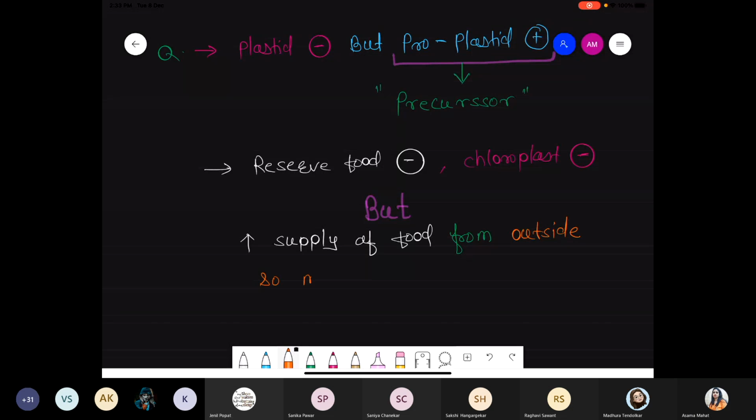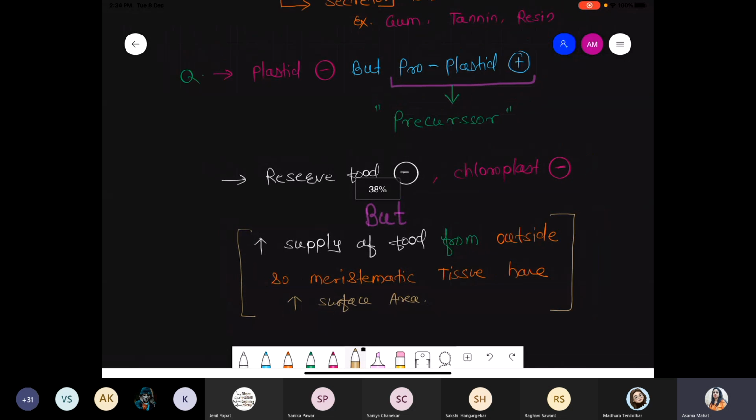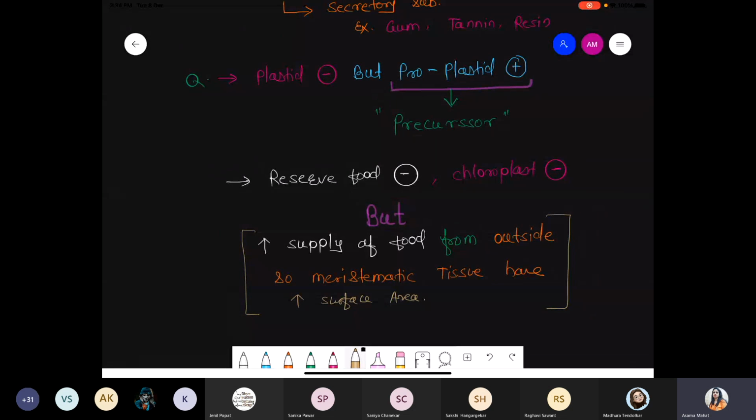So meristematic tissue they have high surface area. Simple, straightforward. So obviously क्या होगा यहाँ पे, if surface area is high, it means that whatever the surrounding cells are present, those surrounding cells provide the food to the meristematic, because meristematic tissue they lack the chloroplast, right?